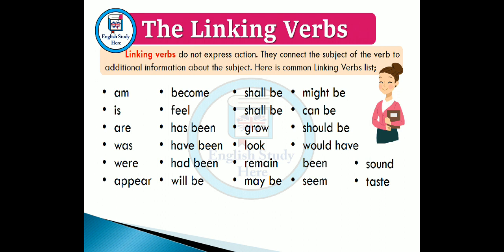You may be thinking, what is meant by linking verbs? I have the list of the linking verbs. Linking verbs are different from action verbs. A linking verb doesn't express actions. Action verbs are verbs used for showing actions like sit, eat, stand, write, read, etc. And a linking verb is a verb which connects the subject of the verb to additional information about the subject. Examples of linking verbs are is, am, are, was, were, become, feel, has been, have been, had been, etc.